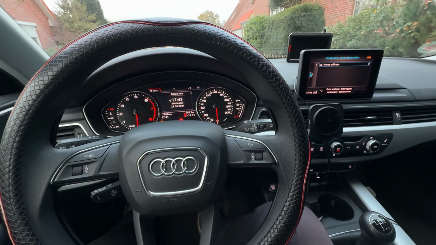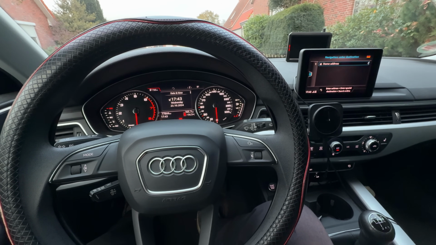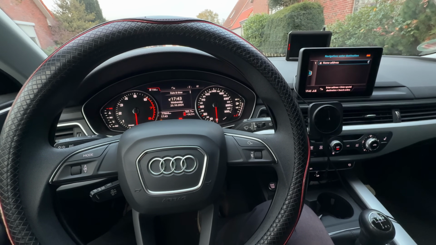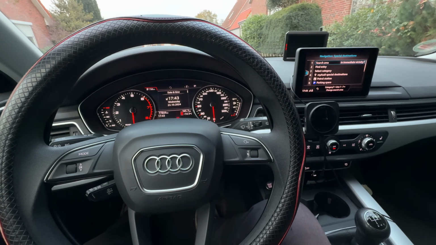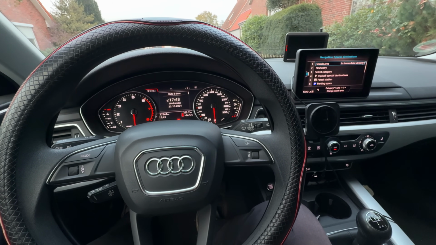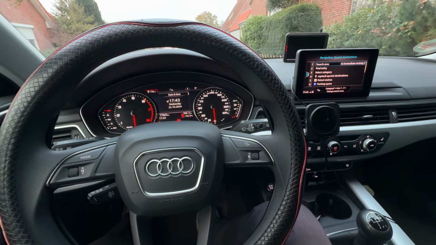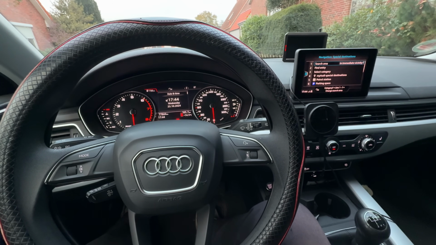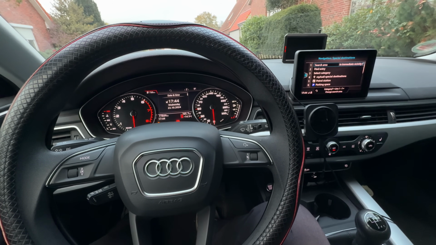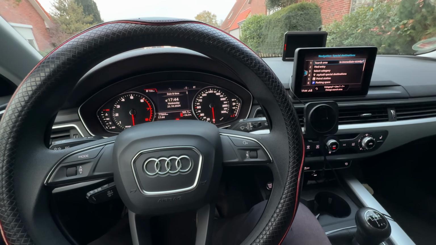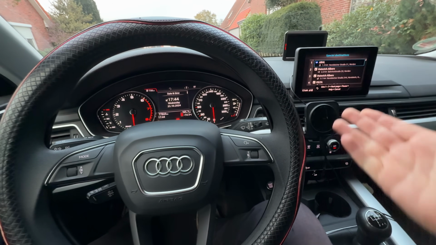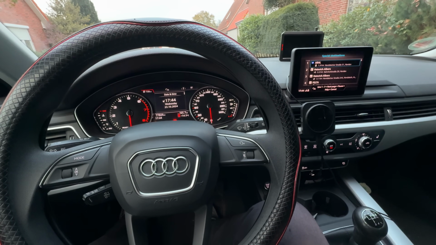To an address, to a special destination, or to a contact in the directory? Special destination. Please say the category of the special destination. Petrol station. Searching for petrol station in immediate vicinity. Please say the line number. Stop.